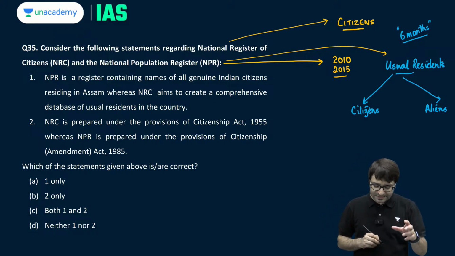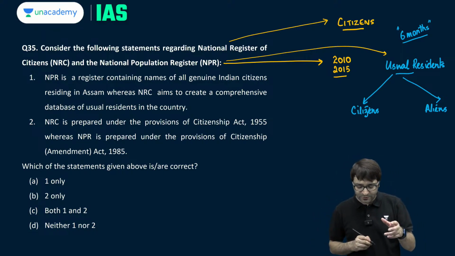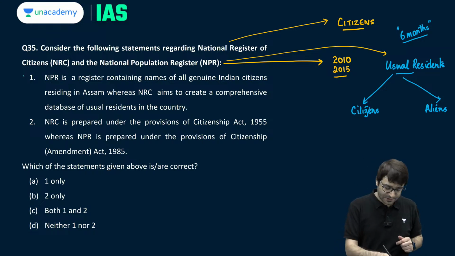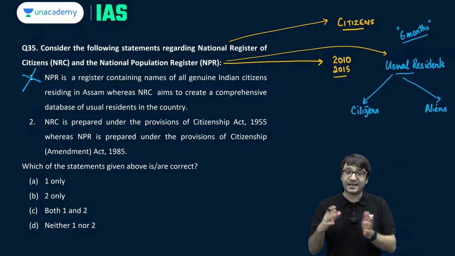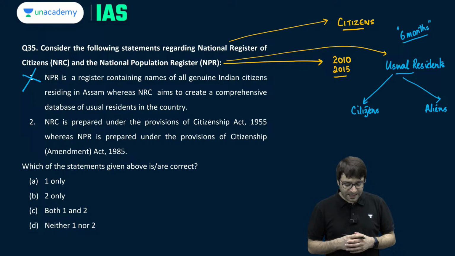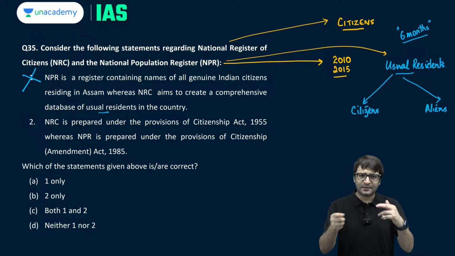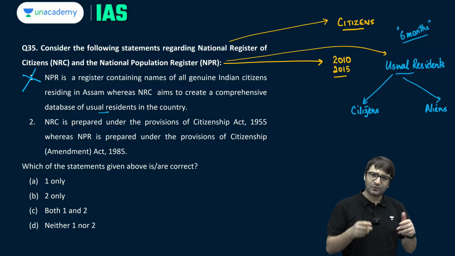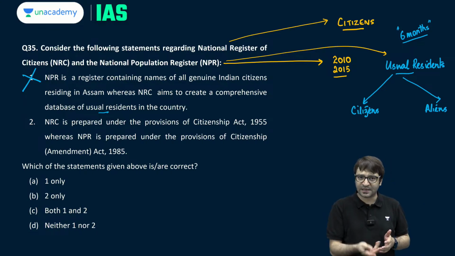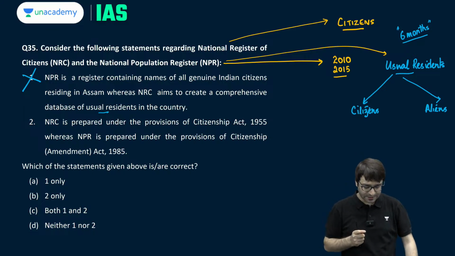So NPR is a register containing names of all genuine Indian citizens residing in Assam? No, because that is NRC. NRC aims to create a comprehensive database of usual residents. So basically the details have been interchanged. What is NRC is mentioned as NPR. What is NPR is mentioned as NRC.